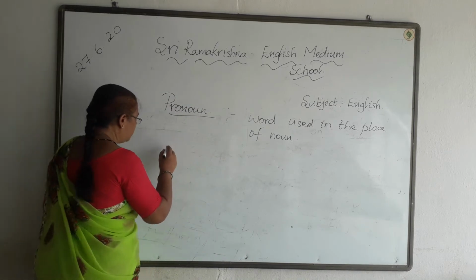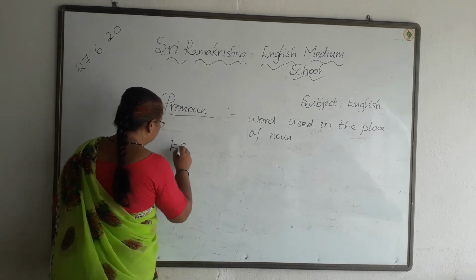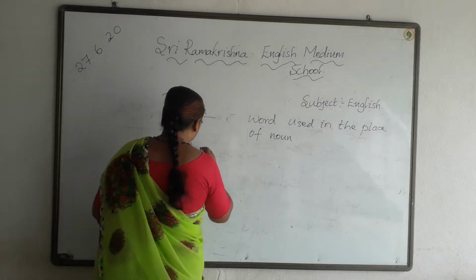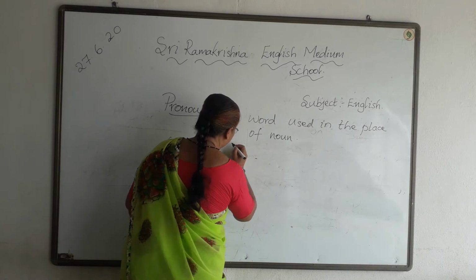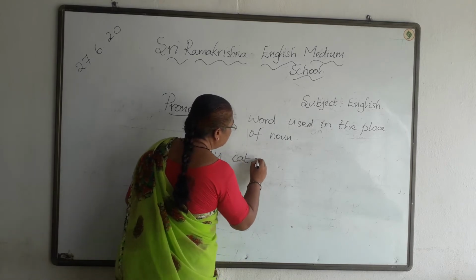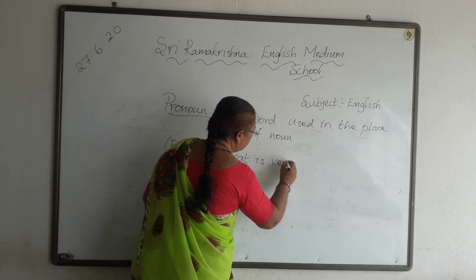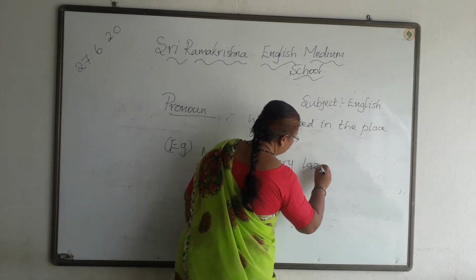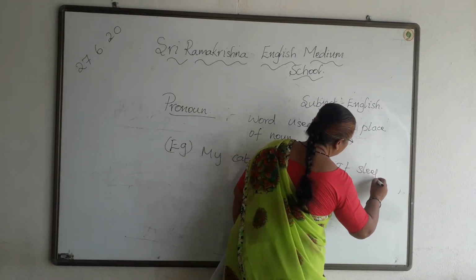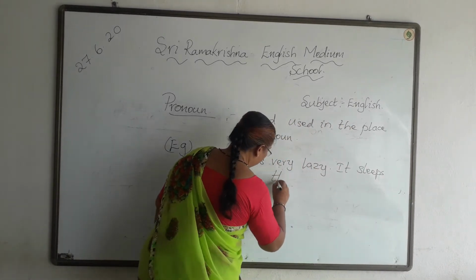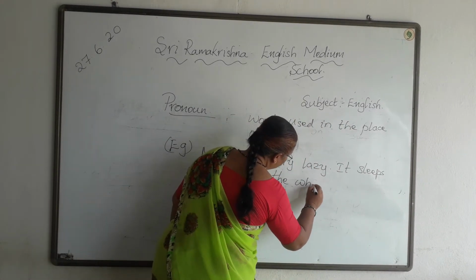So now I am writing. For example, my cat is very lazy. It sleeps the whole day.